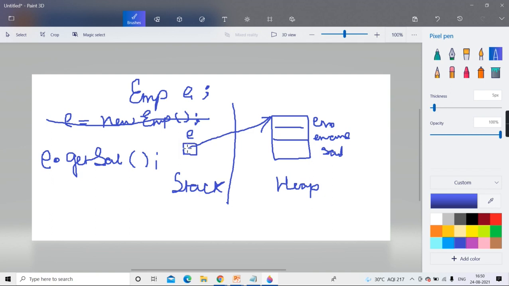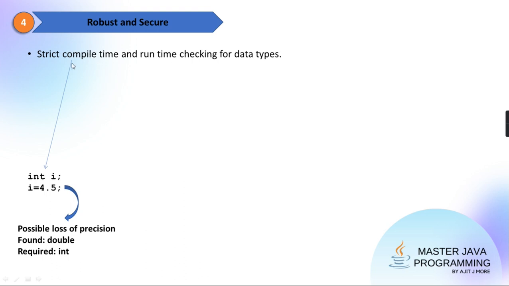In E, what is going to come? The reference of that employee copy. Okay. But what happened is you created the variable properly. You called the method also properly. The program is syntactically correct. Getting? Therefore, there is no problem at the time of compilation.